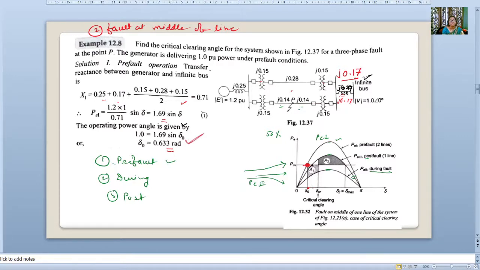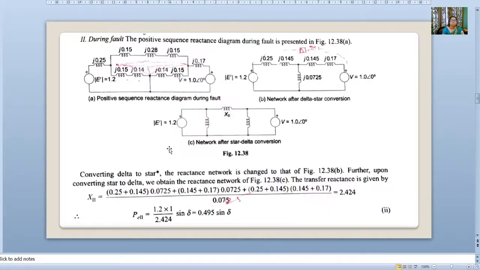It is in terms of radian. I told you, you can calculate in terms of radian or degree, the answer will be correct. Now the second case, during fault condition.